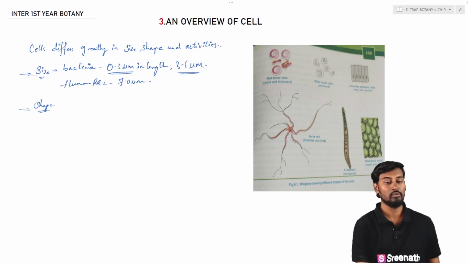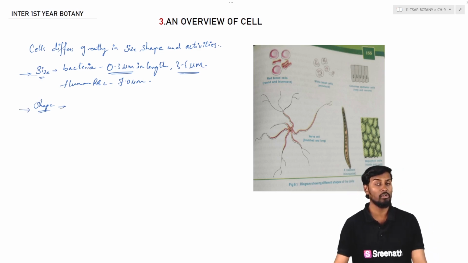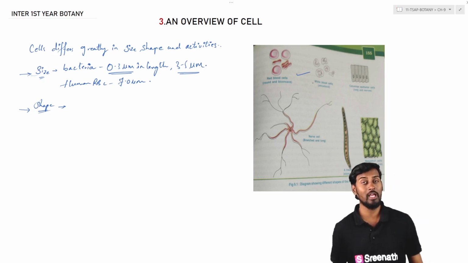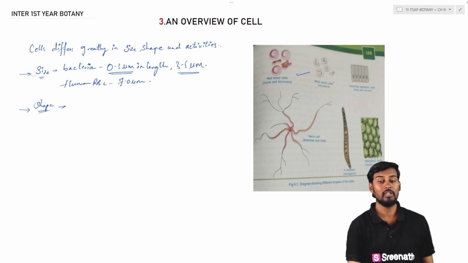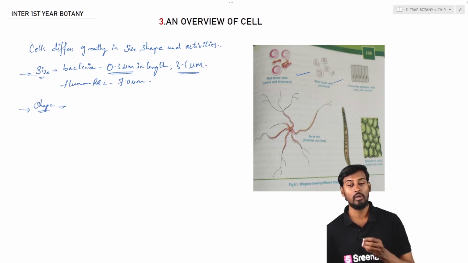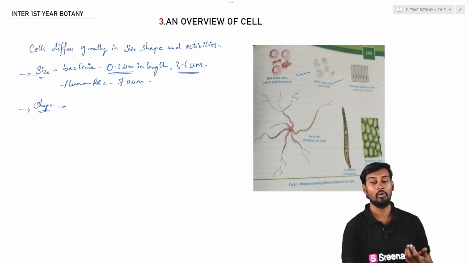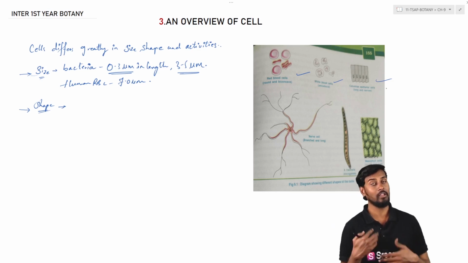Regarding shape, different kinds of cells, based on their functions, have different kinds of structures. For example, RBCs are generally round and biconcave in shape. Next, WBCs are very small and round or spherical, and there are some columnar epithelial cells which are generally involved in covering the internal layer of the air passage.